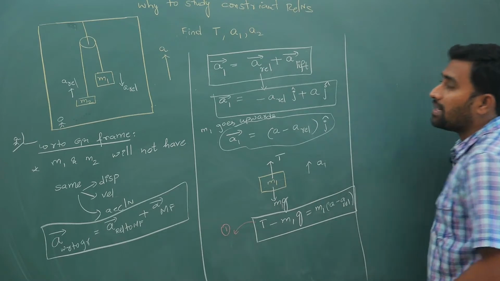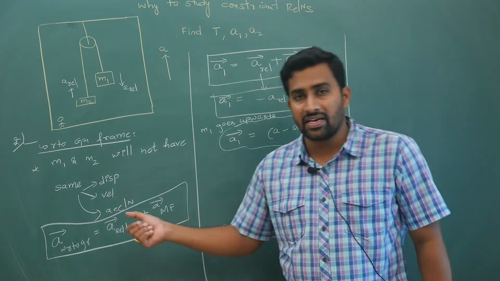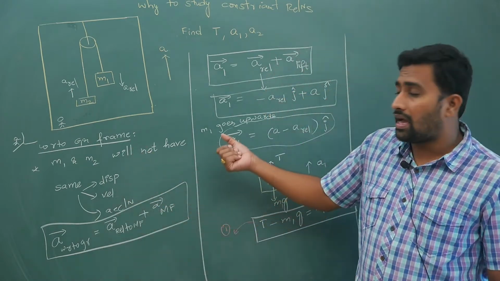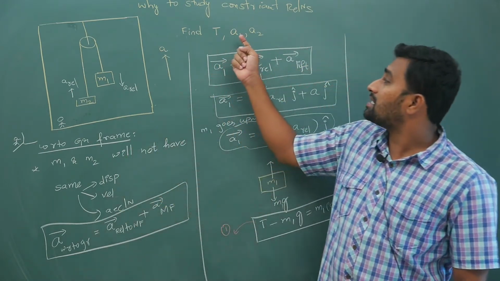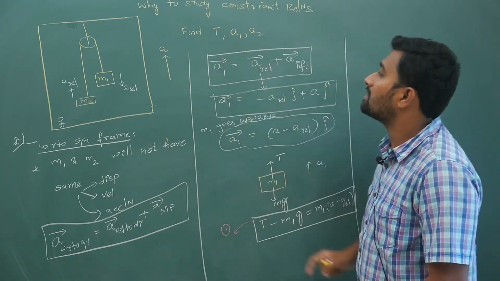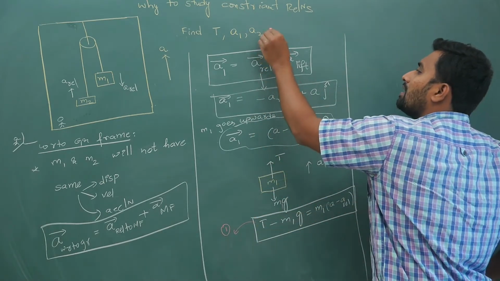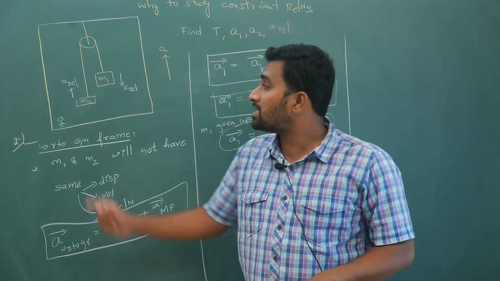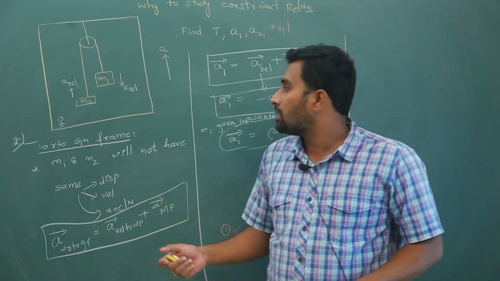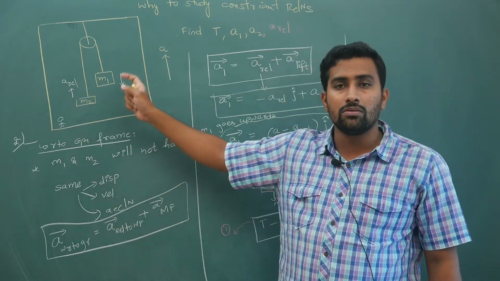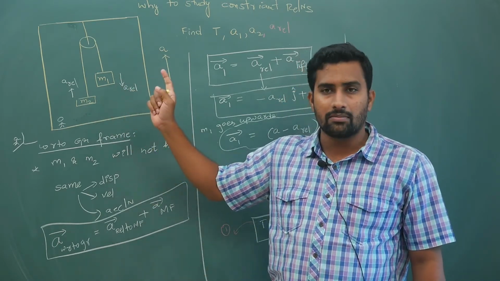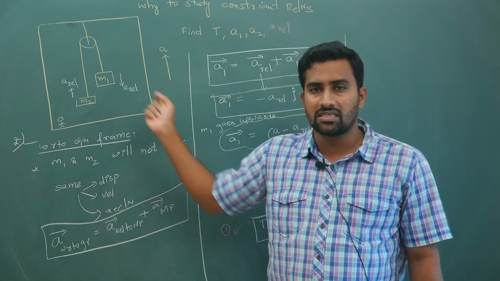Keep this in mind, and I hope you don't have any doubts. Getting my point? So now what I am doing is calculating the acceleration of 2 with respect to the ground, and let us say I am also asking you the relative acceleration. Relative acceleration means acceleration with respect to the lift. With respect to the lift, as I have told you, blocks will have only one acceleration. m1 will go downwards, m2 will come upwards, but with respect to the ground it is different.